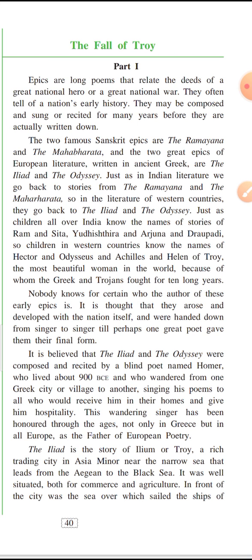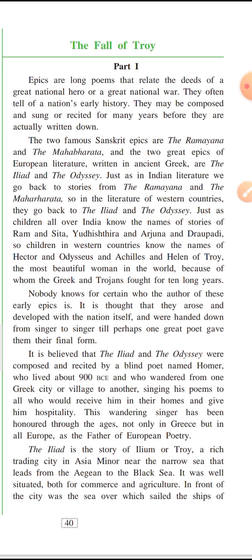Just as in Indian literature we go back to stories from the Ramayana and the Mahabharata, so the literature of Western countries goes back to the Iliad and the Odyssey. Many times when children are small, we tell them the stories from the Ramayana and the Mahabharata.